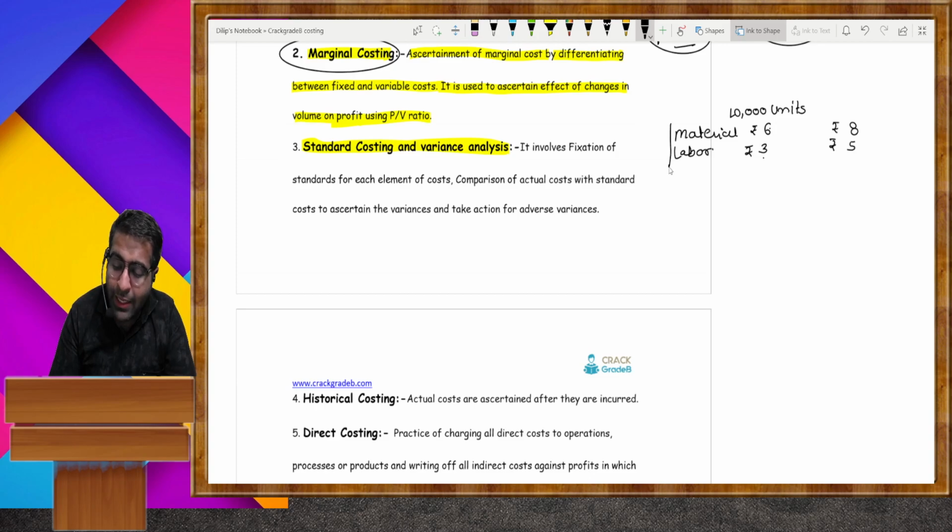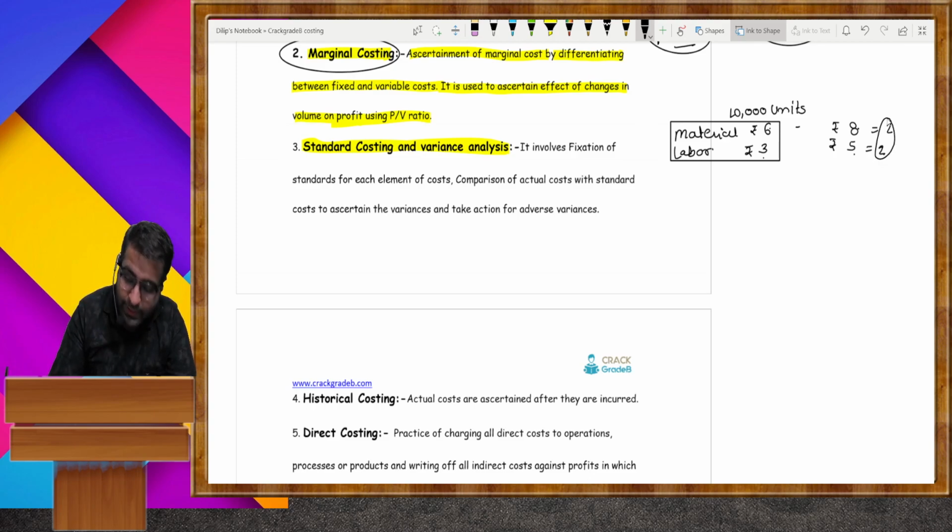Here, you make a standard that material should be 6 and the labor cost will be 3. But in actuality, 8 and 5. So a difference arises. Here is a difference of 2 rupees and here is a difference of minus 2 rupees. Okay, so this is the difference.